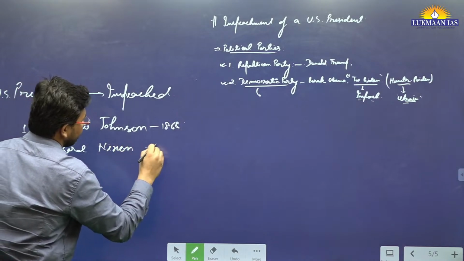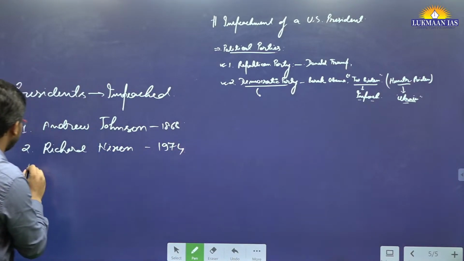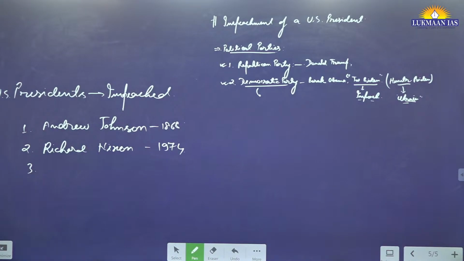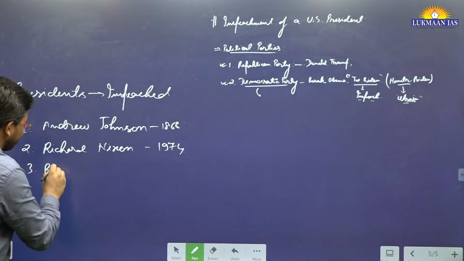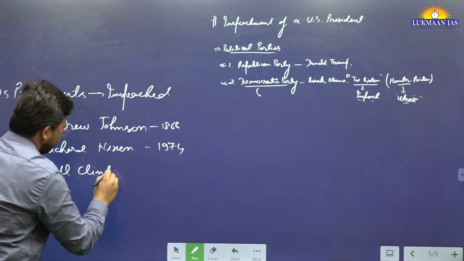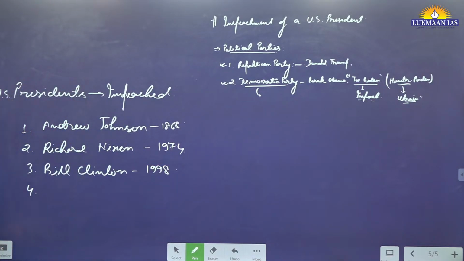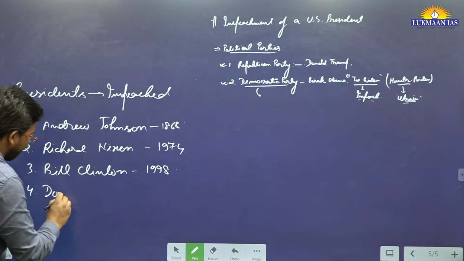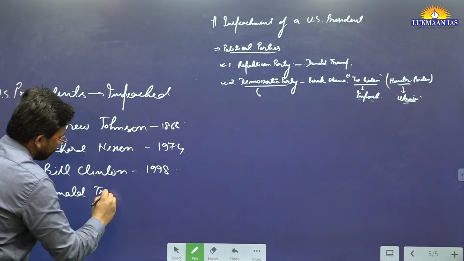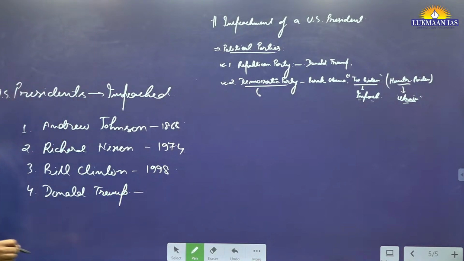Richard Nixon, 1974. He has been impeached. Then we have Bill Clinton in 1998. Then we have the fourth person, recently Mr. Donald Trump. He has been impeached 2 times. So these are the people who have been impeached so far.